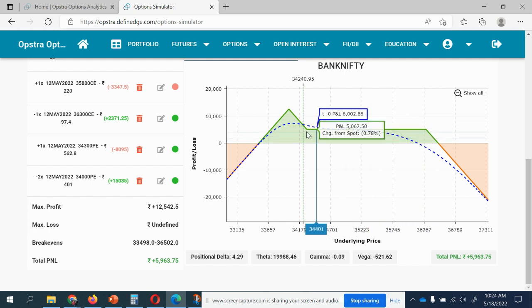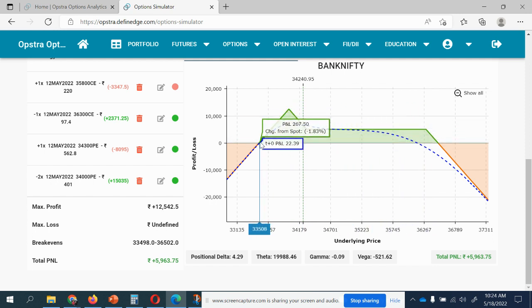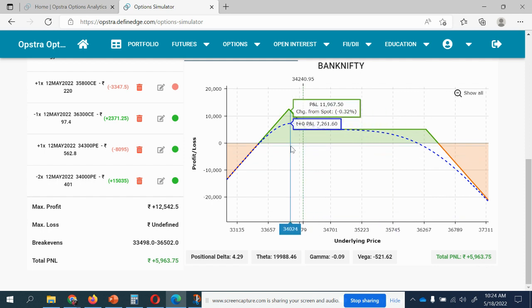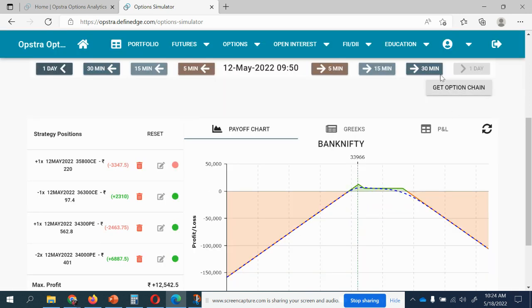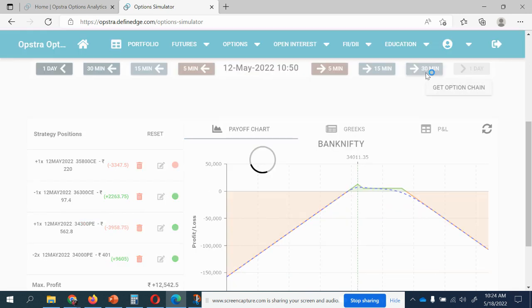No doubt you can wait, but on the put side, your loss will start if the market makes a move of 1.89%. Check the red color box. If the market makes a move of almost 2%, all your profit will vanish and you will get into loss. Let me show you what happens if you go till the end of the day, because it is 12th May.